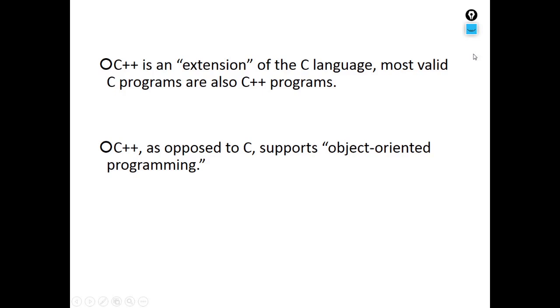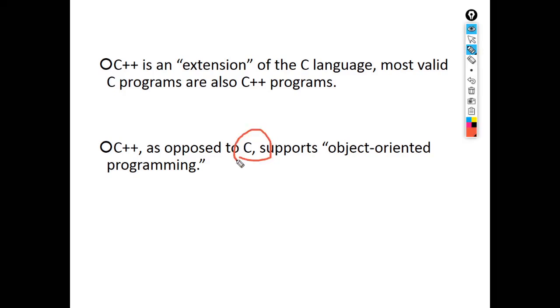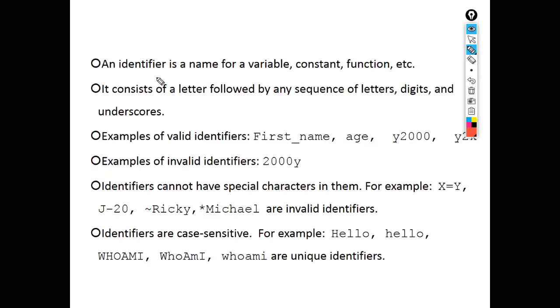And as we know, C is procedure oriented programming, while C++ is object oriented. That is, we have the concept of class and object in C++ programming. So the difference is only in the syntax. The identifiers, variables, and function names are the same. They are declared and initialized the same way as in the C language.